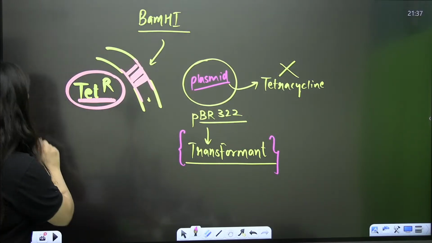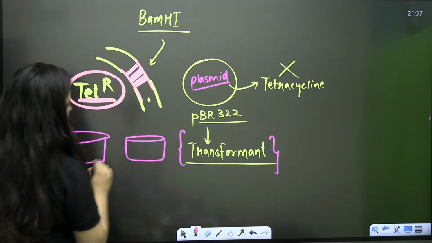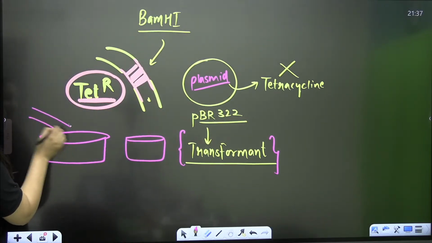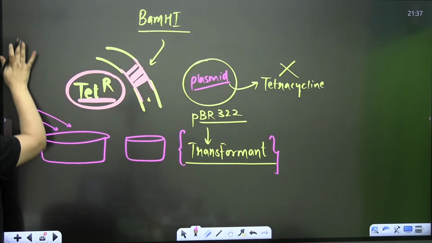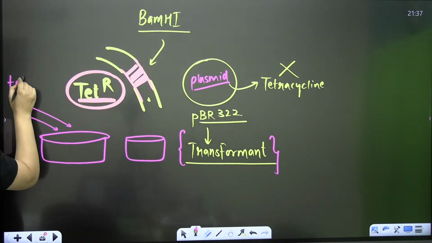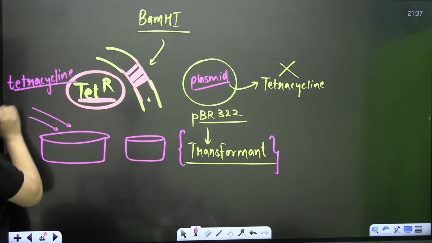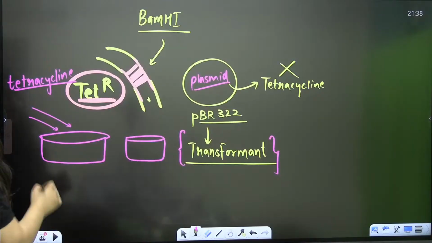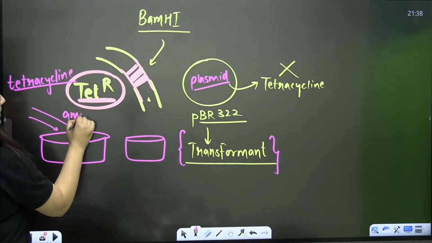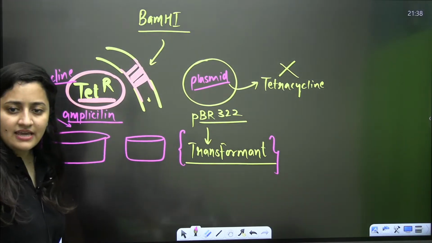Let's say I will make two cultures. Here in this culture, I have added the antibiotic tetracycline, and here I have added tetracycline and ampicillin. Here I have added both the antibiotics. Let's say I have added.